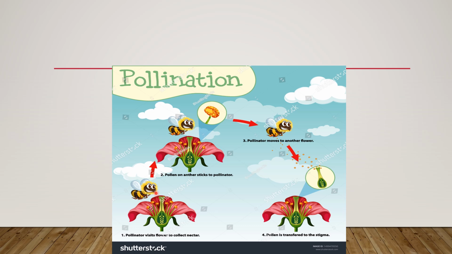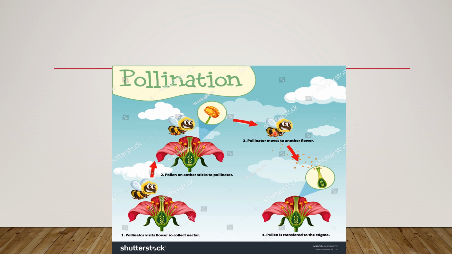The pollen produced in the anther, as in this picture, sticks to the pollinator, as you see on the legs of the bee. The bee will travel to visit another flower.